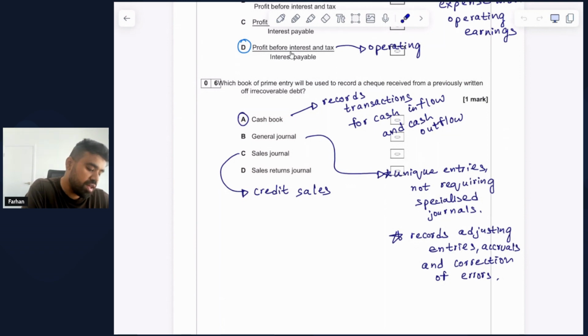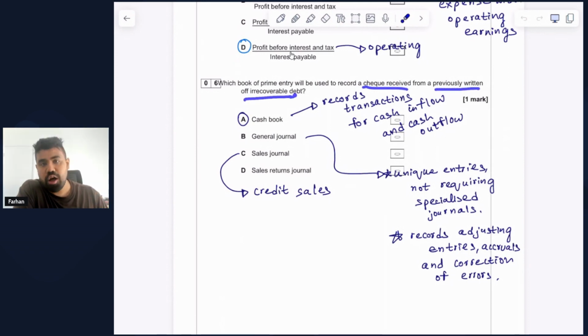So irrecoverable debt, in other words, relates to the bad debts, or the debts that we perhaps would not be able to collect from our credit customers to whom we have sold goods in the past on credit, and now they're unlikely to pay. So this debt was already written off in the past. And now what's happening is that the customer who wasn't able to pay us in the past is now able to pay it back. As you can see, we have received a check from a previously written off irrecoverable debt.